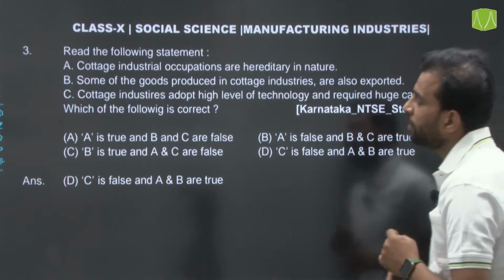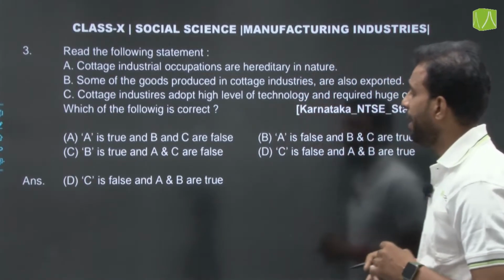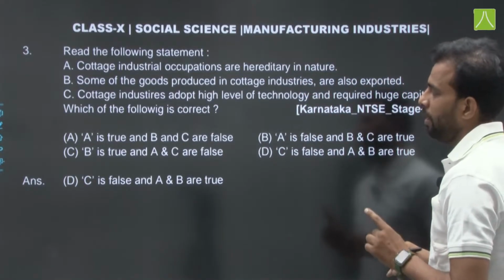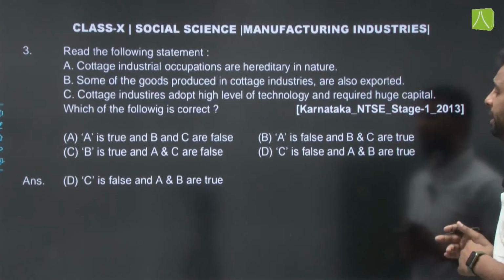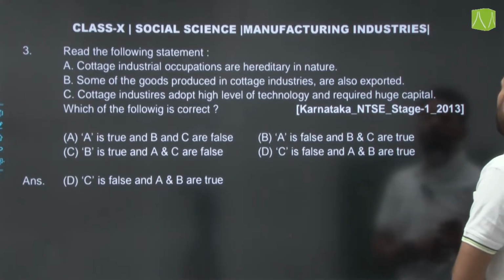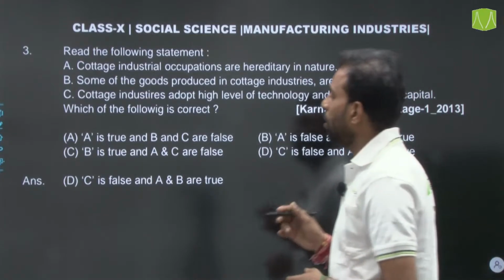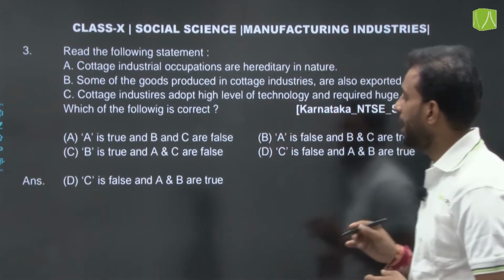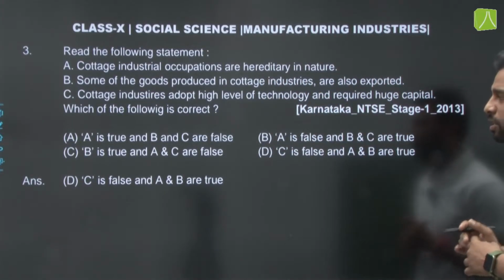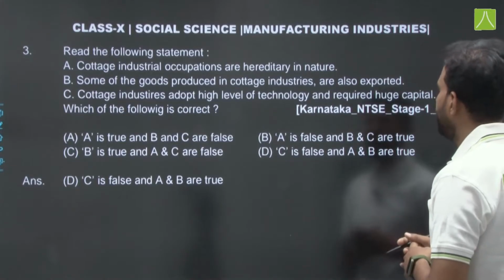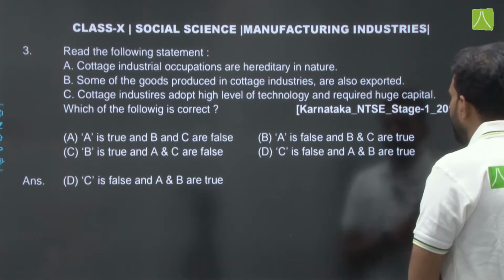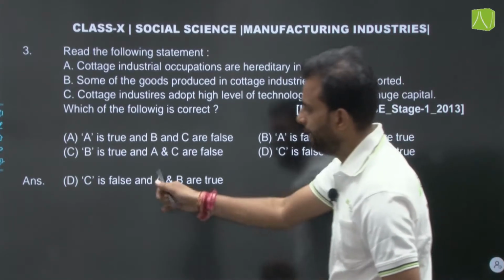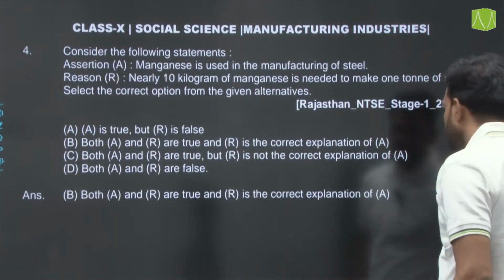Now choose. Option A says A is true and B and C are false. No, A and B are both true. Option B says A is false and B and C are true. No, C is false. Option C says B is true and A and C are false. This is also wrong. Option D says C is false and statements A and B are true. So option D will be the right answer. Then the next.